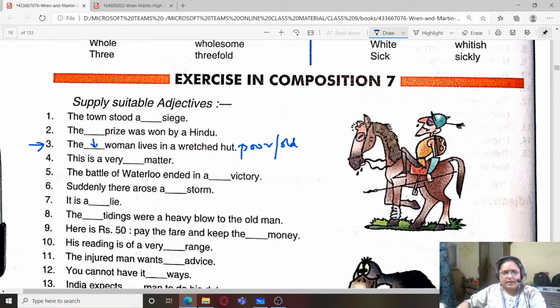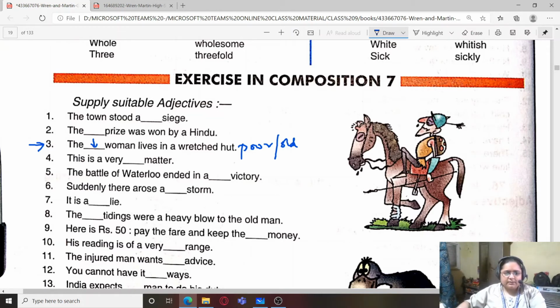I cannot write a rich woman lives in a wretched hut. Obviously, a rich woman will never live in a wretched hut. So you have to maintain the context of the sentence also and use the relevant adjective which suits this sentence, which suits the context of this sentence.